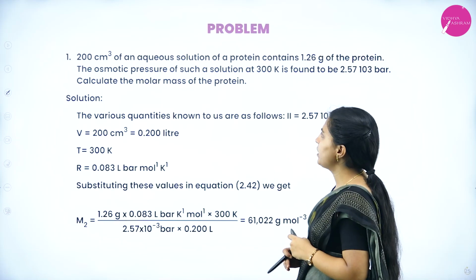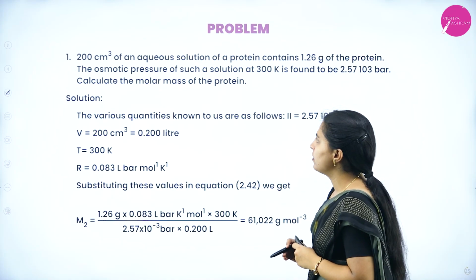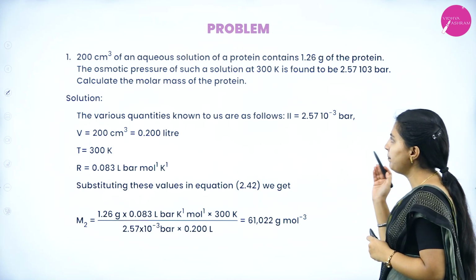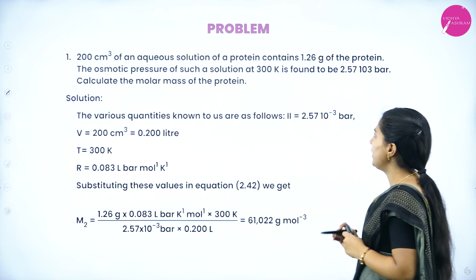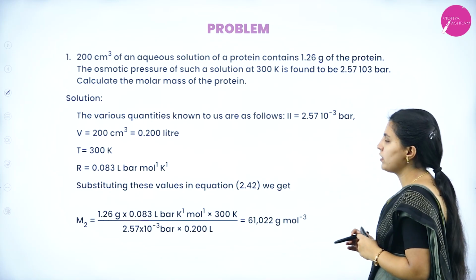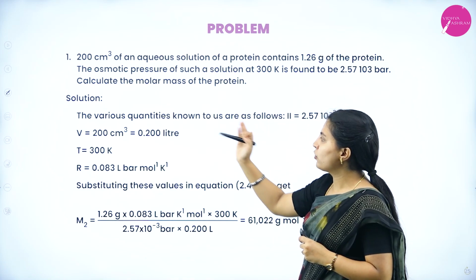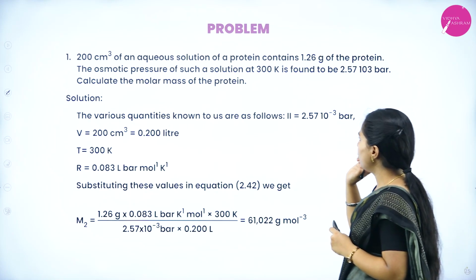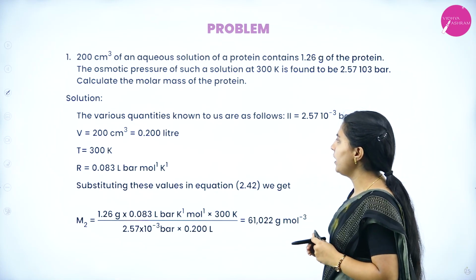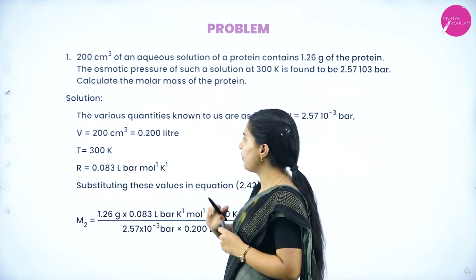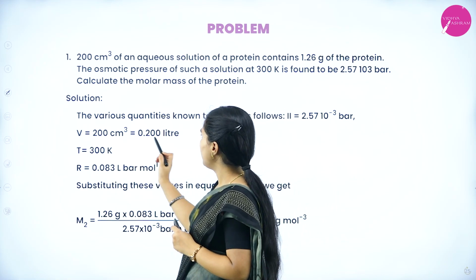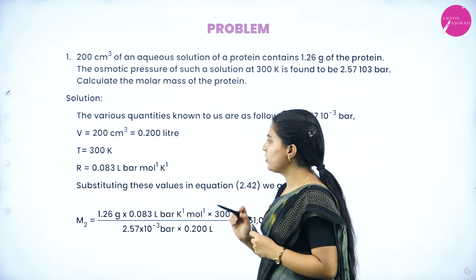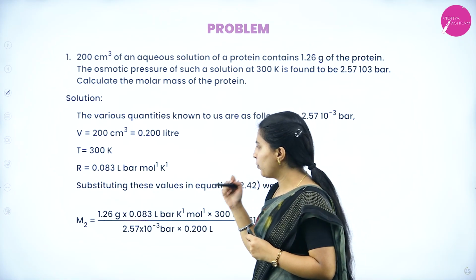Next problem. 200 cm cube of an aqueous solution of a protein contains 1.26 gram of the protein. The osmotic pressure of such a solution at 300 Kelvin is found to be 2.57 into 10 to the power of minus 3 bar. Solution: the various quantities known to us are as follows: pi equal to 2.57 into 10 to the power of minus 3 bar, V equal to 200 cm cube, which you have to convert into liter, 0.200, temperature 300 Kelvin, R equal to 0.083 liter bar per mole per Kelvin.